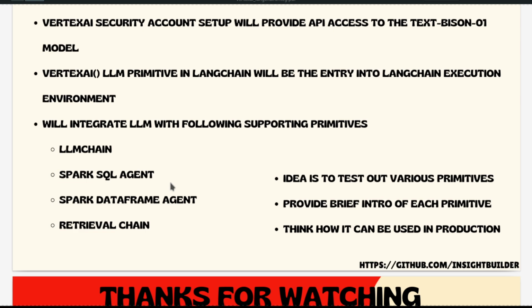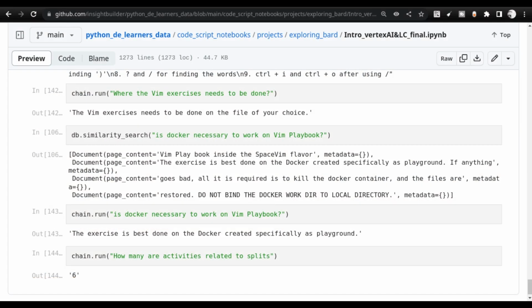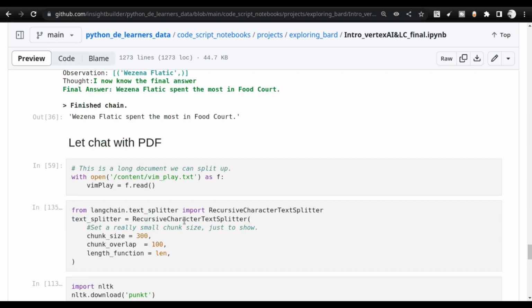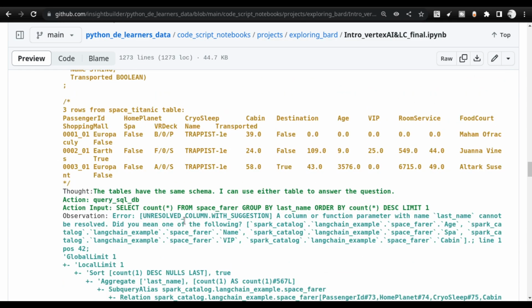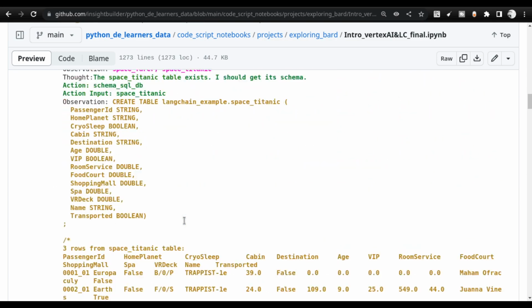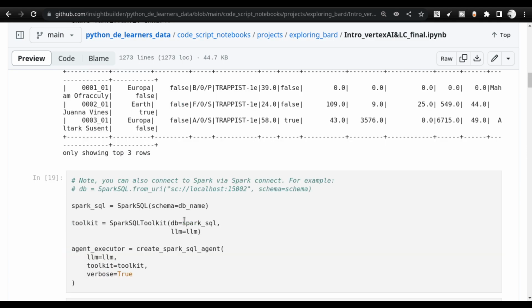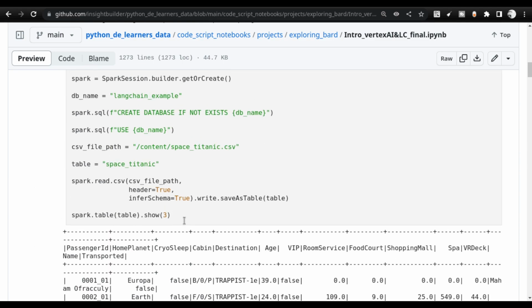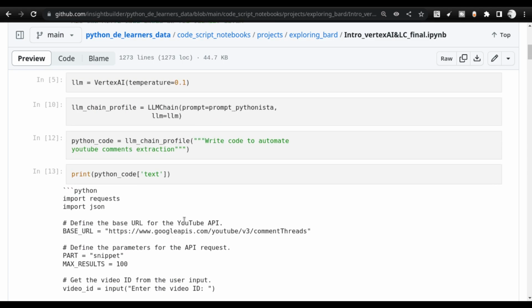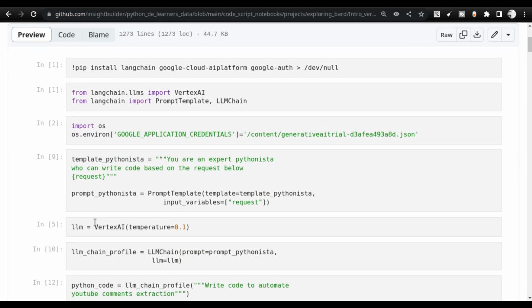And not just that. Once you understand Langchain, how it is getting implemented, you can implement your own primitives very easily. Whenever a new company comes up with a new large language model, the Langchain developers will understand how their API structure is, and then they will create a simple interface.